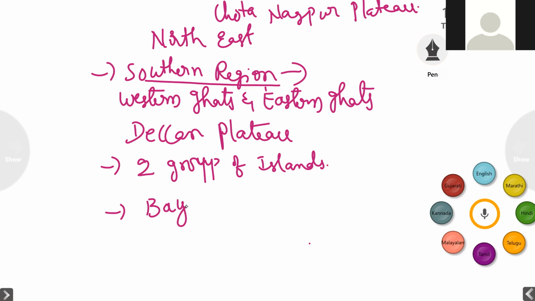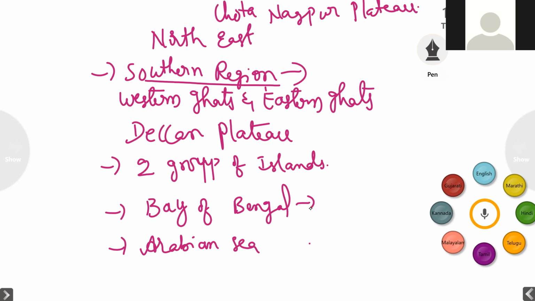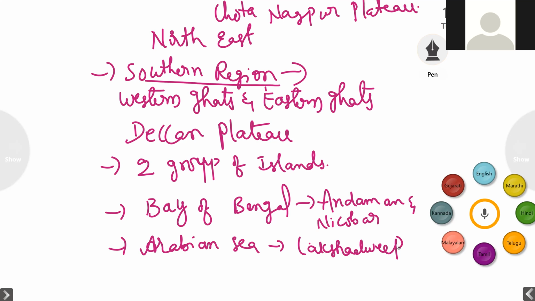geographical feature which we have is two groups of islands. One is located in the Bay of Bengal and one is located in the Arabian Sea. Which island is located in the Bay of Bengal? Andaman and Nicobar. Andaman and Nicobar Islands are located in the Bay of Bengal. And which islands are located in the Arabian Sea? Lakshadweep. Lakshadweep Islands are located in the Arabian Sea.